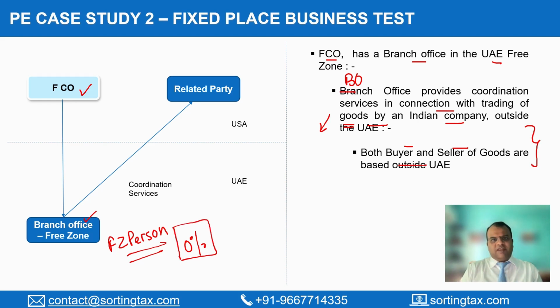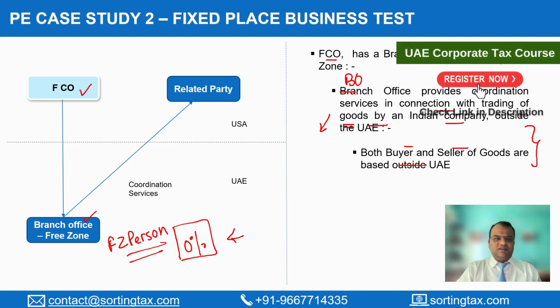One thing which is applicable universally across all jurisdictions is that if there is a specific tax provision dealing with a particular aspect, then the general provision will not apply. In this case, because there is a branch, a free zone person, which is eligible for 0% corporate tax exemption on transactions which are done outside the UAE, they will be eligible for this 0% tax rate. Of course, there are other conditions, etc., which we had discussed in the preceding part of this course. You need to refer back to them also to see if there are conditions or situations that may deny exemption to this branch office.